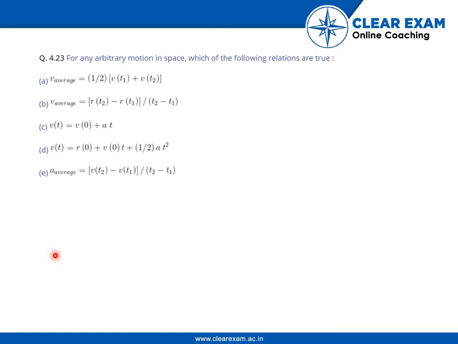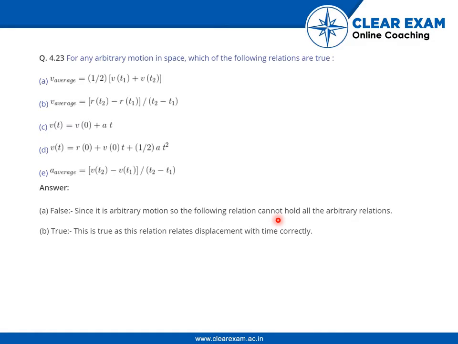Welcome back. We need to find out which of these following relations are true and which are false. Let us go through one by one. So the first relationship is false since it is arbitrary motion. So the following relation cannot hold the arbitrary relations. Next one is true as the relation relates displacement with time correctly.